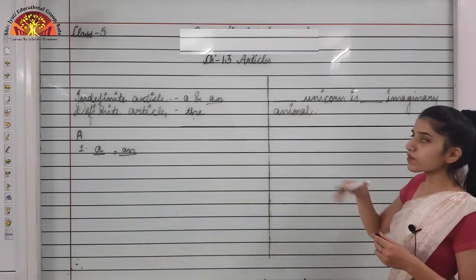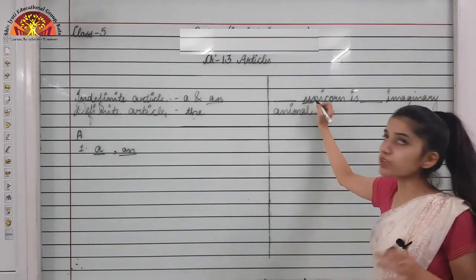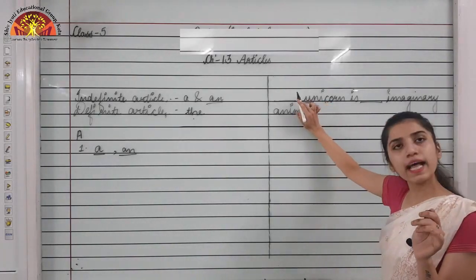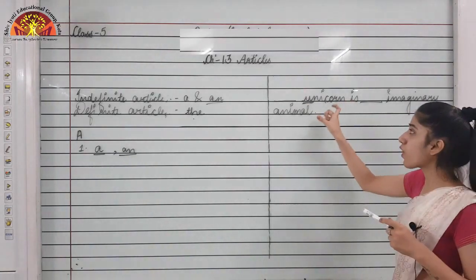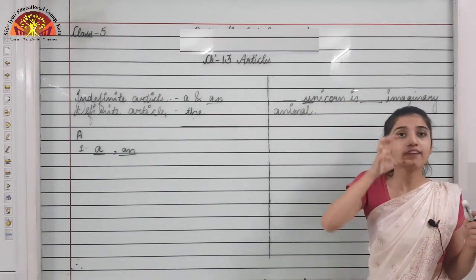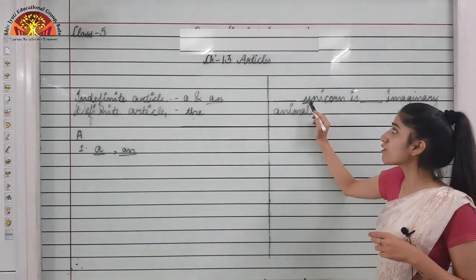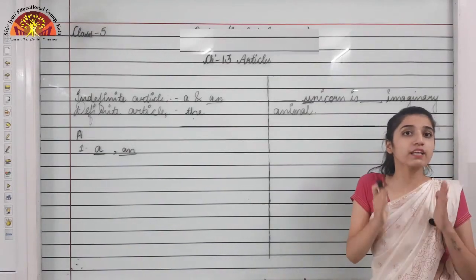Okay, so here you can see the sound is starting with U, which is what? A vowel. So according to that we need to put "an" in the blank, right? But to see the sound of unicorn, we can find that the sound is having Y, okay, it's having U, that's why it's having the sound. It's not having the sound of A, it's having the sound of U, Y. The sound is starting from Y.